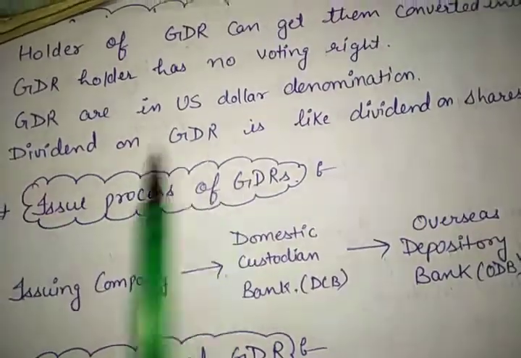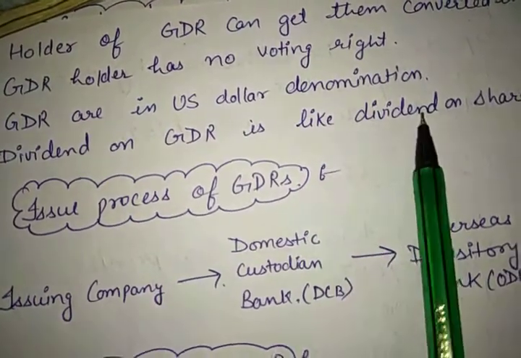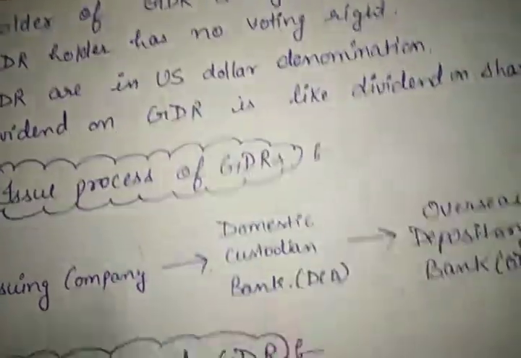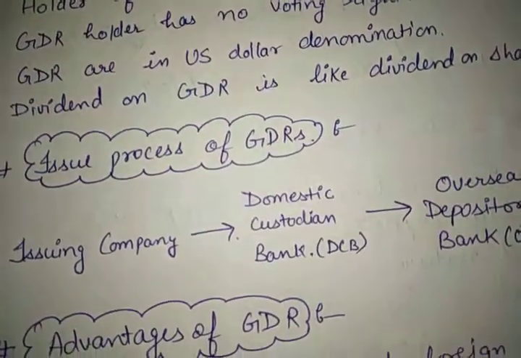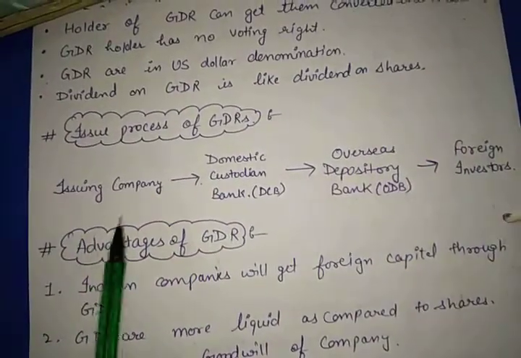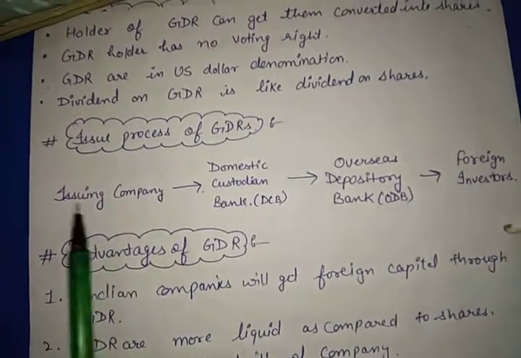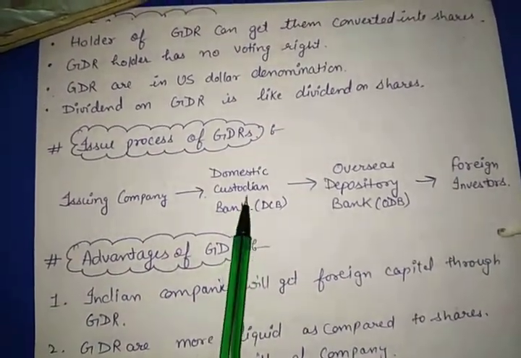Next is there is a dividend on GDR. Dividend will be given on GDR. That will be very much like dividend on shares. Next is the issue process of GDR. So the issue process of GDR is like, first of all, the issuing company will be there, the issuing corporate. That will go to domestic custodian bank.